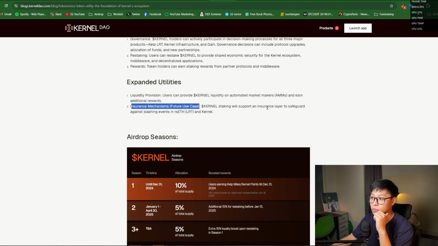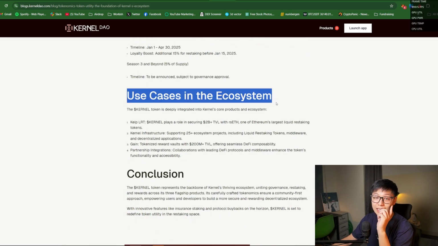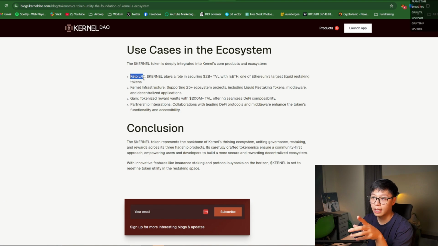Kernel staking will support an insurance layer to safeguard against slashing events in rsETH and Kernel. Interesting. Use cases in the ecosystem. First is the Kelp rsETH. Kernel plays a role in securing 2 billion plus TVL with rsETH, one of Ethereum's largest liquid restaking tokens. Indeed, Kernel infrastructure, and then GAIN partnerships and integrations as well.